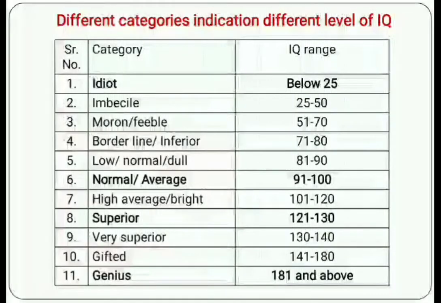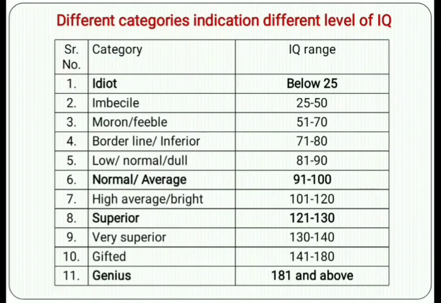So what kind of range is there if we calculate the IQ of a particular individual? There are some categories given. I will repeat again. Here the range given is different according to different scientists. So we will discuss this table first of all.